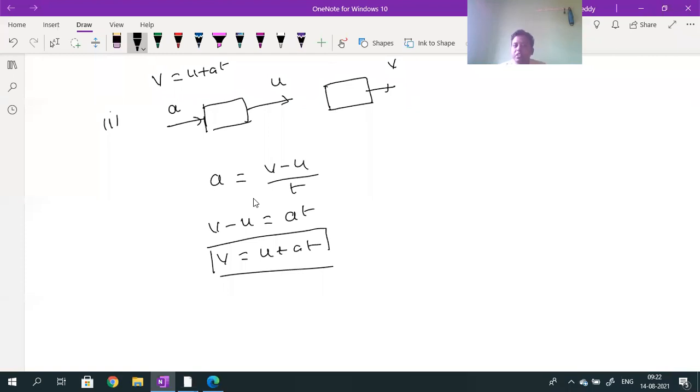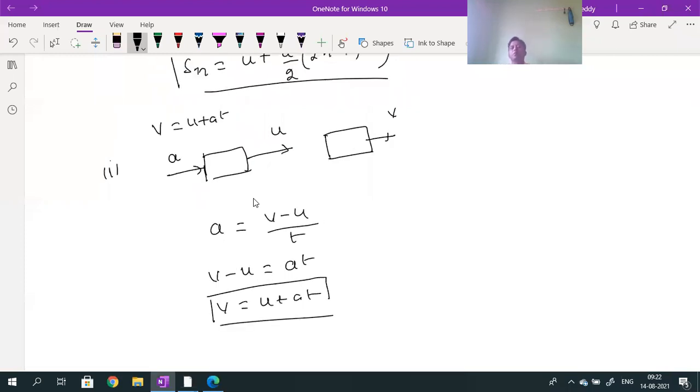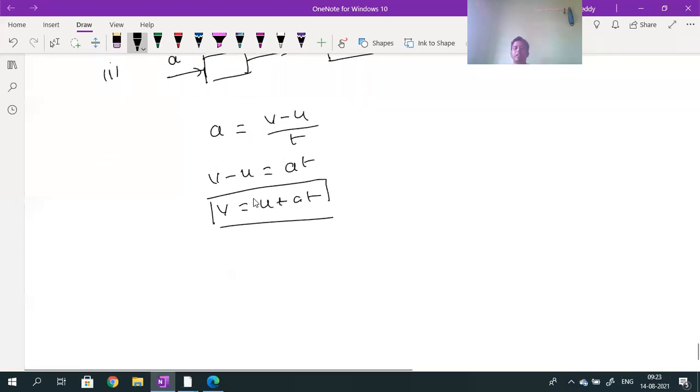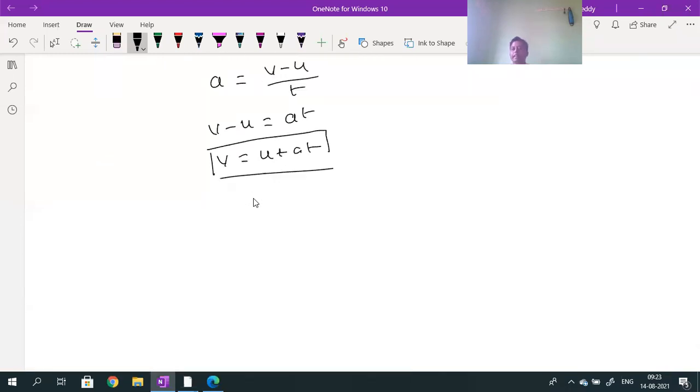So what does the first equation give you? Whenever a body moving with the initial velocity u is subjected to a uniform acceleration a, what is the final velocity v of the body after t seconds? That final velocity is given by v is equal to u plus at. v is equal to what? u plus at. By using this equation, when you know the initial velocity, acceleration and time, you can calculate the final velocity.